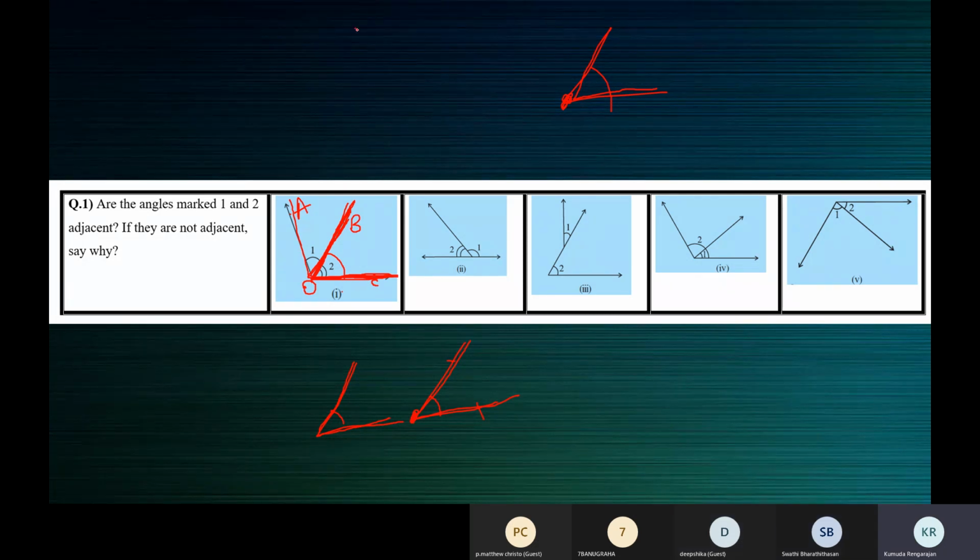Because this is angle 1, this is A, O, and B. So OA and OB are the arms of angle 1. So for angle 1, which are the arms? OA and OB, correct? Yes, ma'am. What about the arms of angle 2? Ma'am, they are BO or OB and then OC or CO, ma'am.